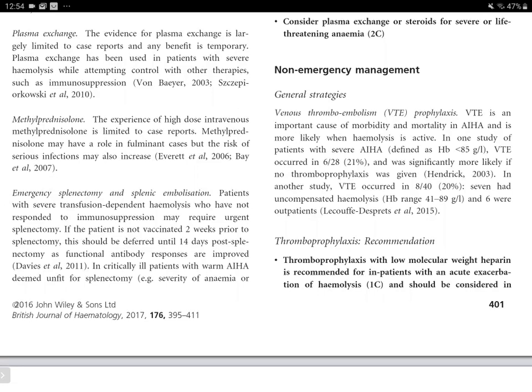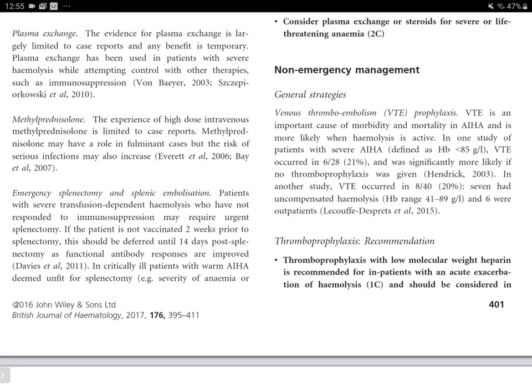But for non-emergency management, we need to have venous thromboembolism prophylaxis as a general strategy, and also folic acid, thromboprophylaxis, and osteoporosis prevention.